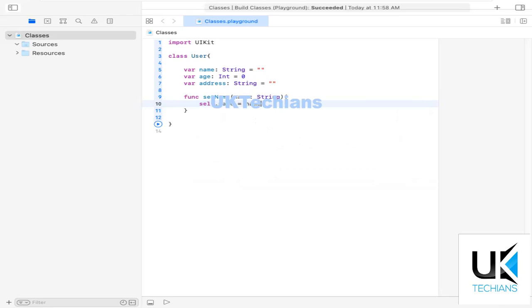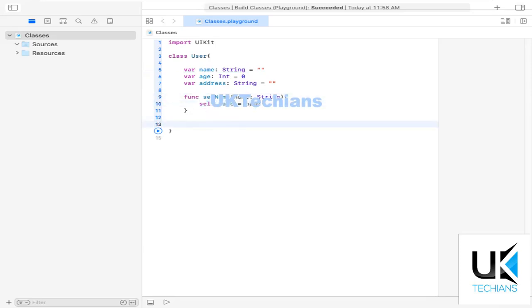So what I have done here, I have called this self keyword to get the name variable which is defined here in the class, and then I have passed the reference of this particular parameter to store the value in this variable.